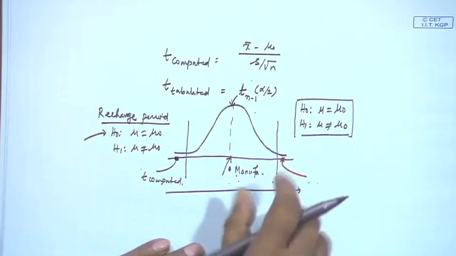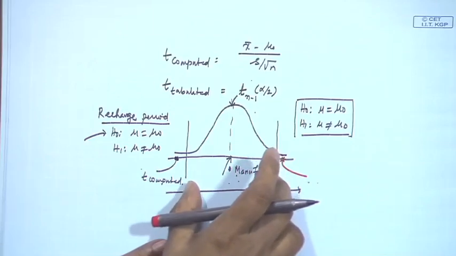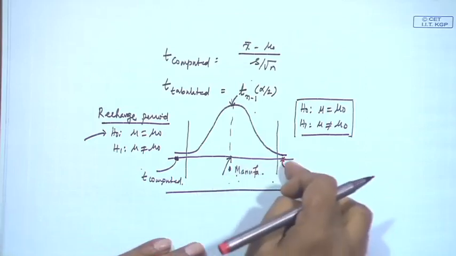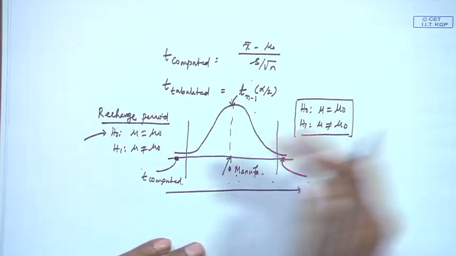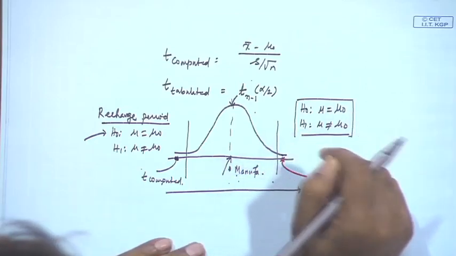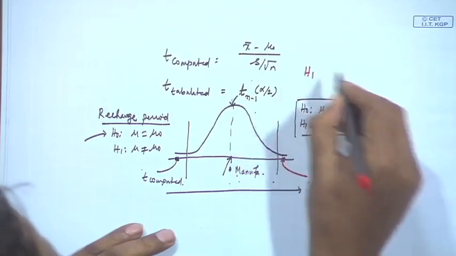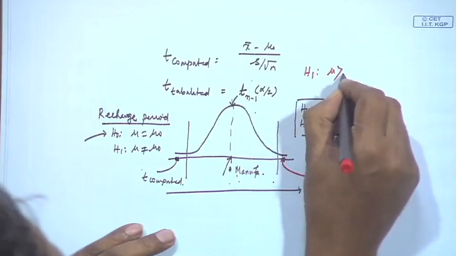So long as it is in between this, it is nothing but the manufacturer's claim. If it comes this side, it is more than that. So, you may be interested in creating the null hypothesis like this, mu greater than mu 0.